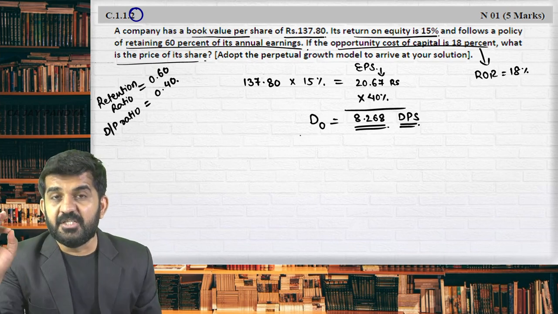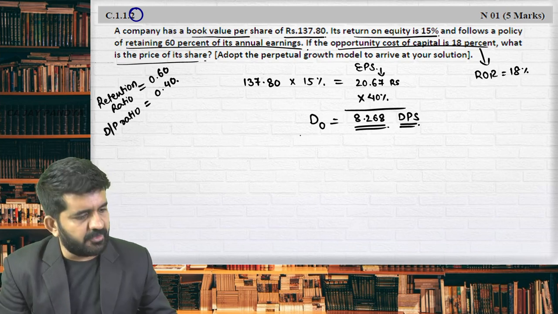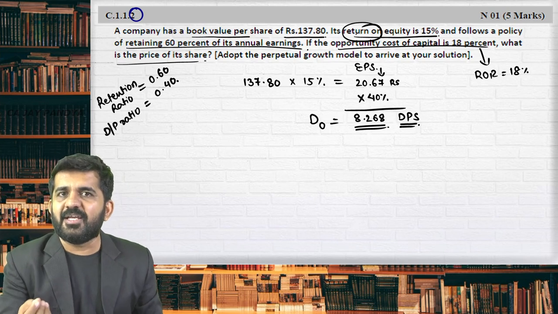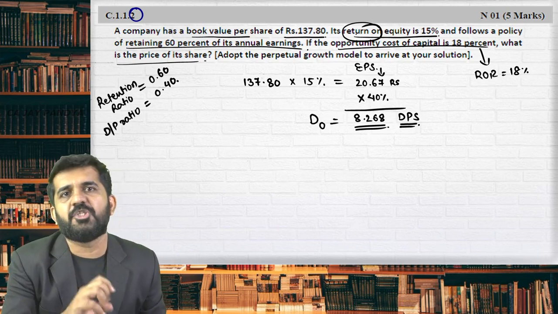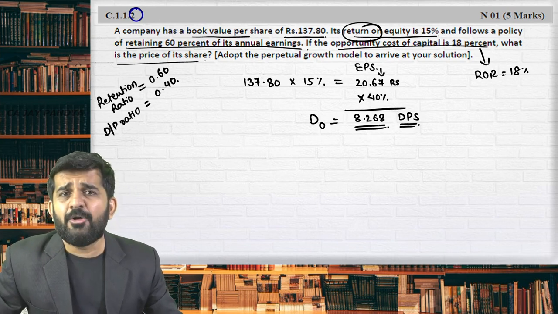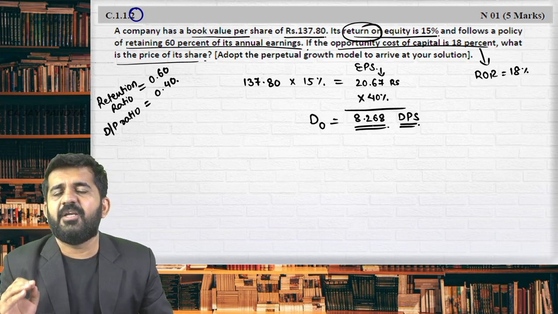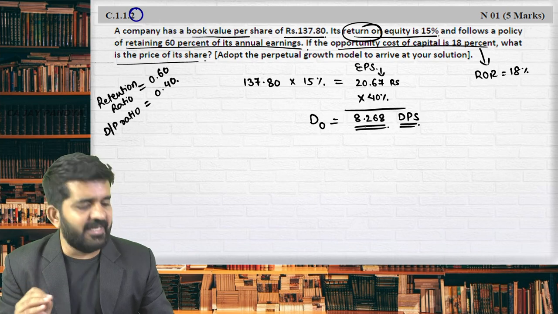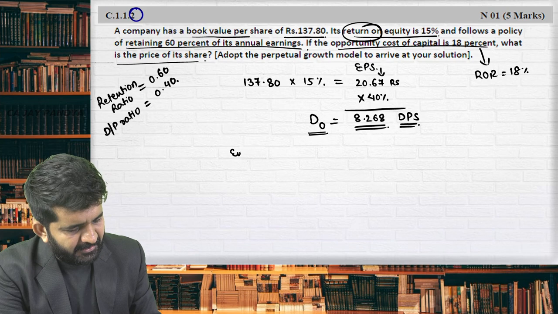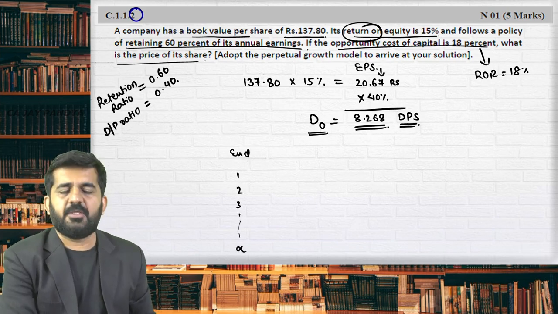I am assuming it is D0. Sir, can I assume it is D1? The answer is yes. But from where I am assuming D0, try to understand. Return on equity means I am thinking it is past tense and this is already written which a company has earned. Even if you are not adopting this and treating this as D1, your answer might be different. But in CA final, you get marks based upon your valid assumption. This is my assumption that this is D0. Then at the end of first year, second year, third year, up till infinite. Is it all right?